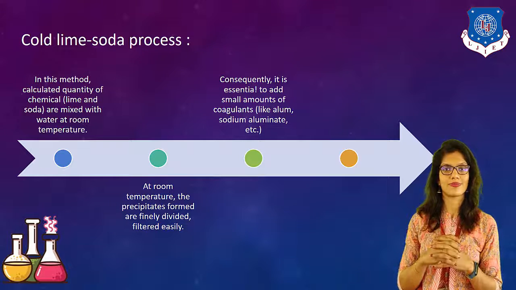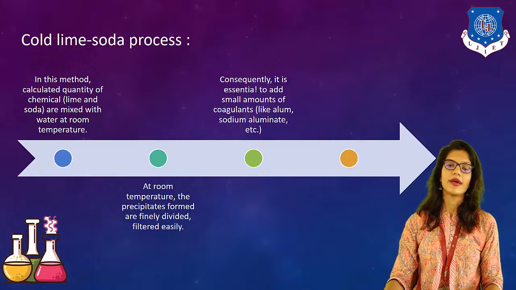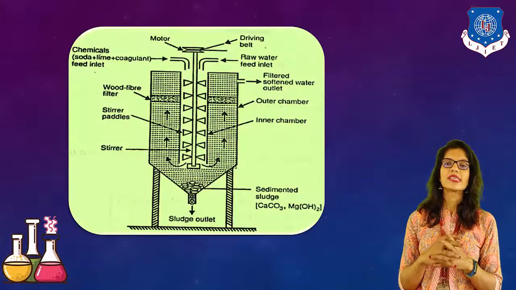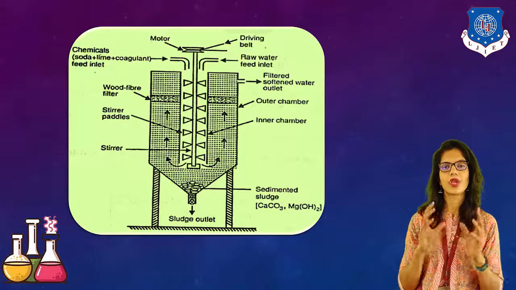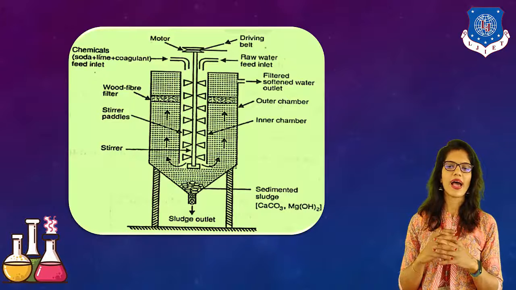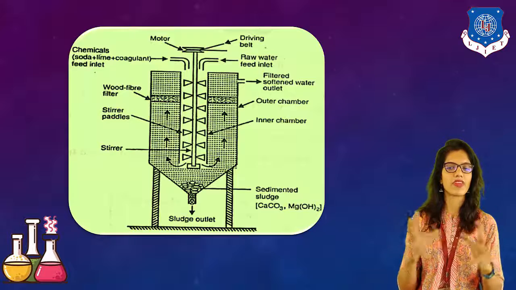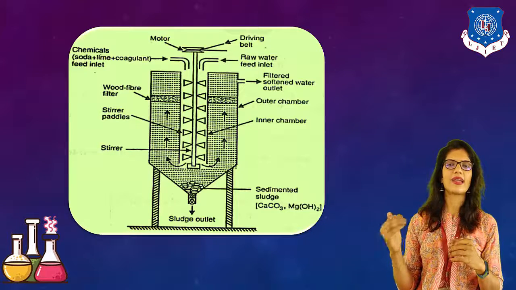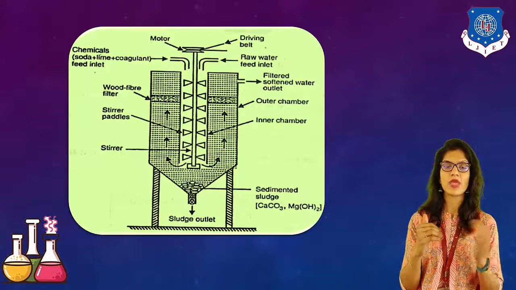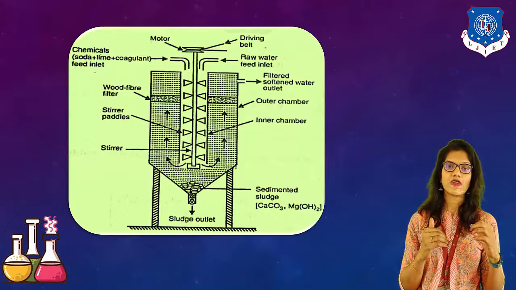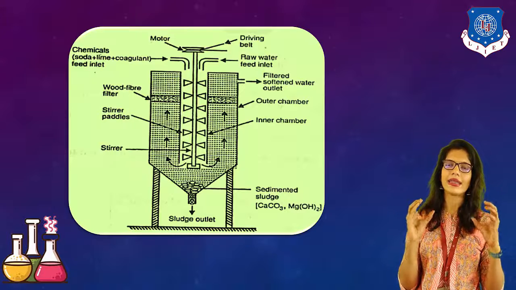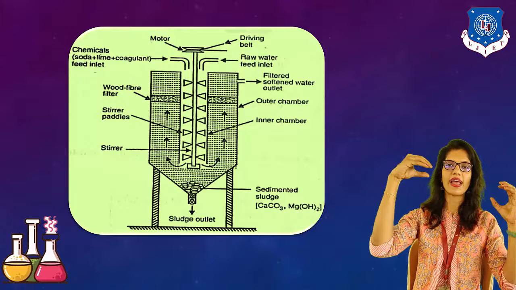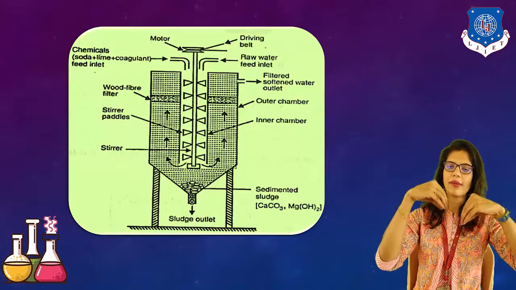Okay. Here, as you can see, this is the structure of the equipment which can be used in the cold lime soda process. We have a motor and a driving belt. From one side, a raw water inlet, as you can see. On the second side, the inlet of chemicals. What will we add? Soda, lime and coagulants. These three things are added into it. From one side we add hard water, from the other side we add chemicals.